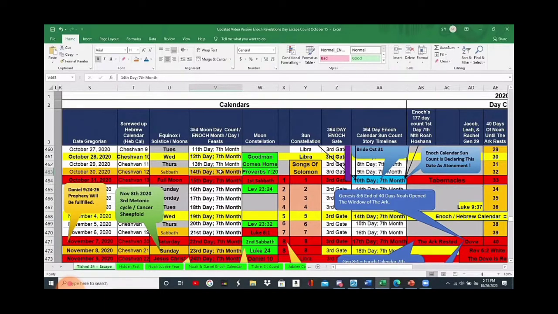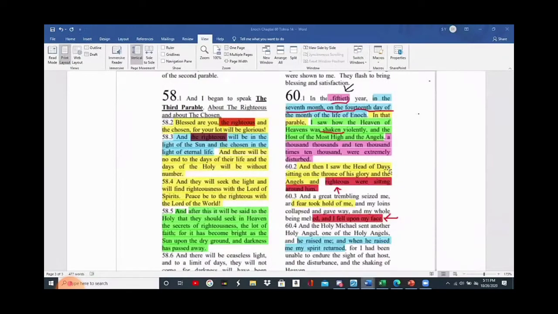In the feast cry, there was a day of the howling, October 31, 7th month, 14th day. And this just happens to be the exact same time in the 50th year of a Jubilee that Enoch is writing about, on the exact same day that we're expecting the escape. And what does he say? He talks about the escape. You want to see it? Here it comes.